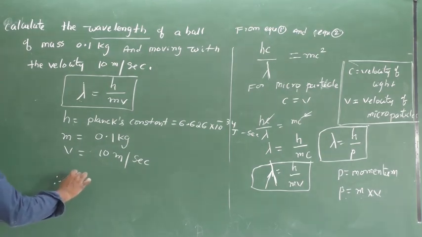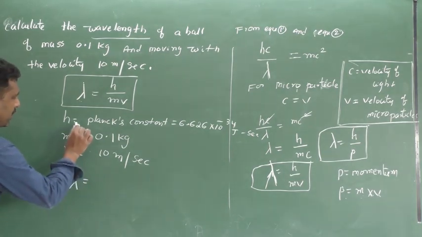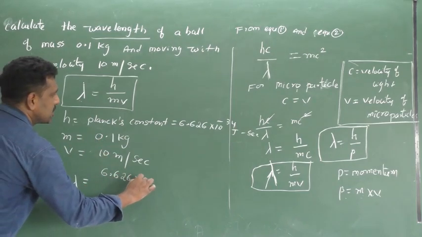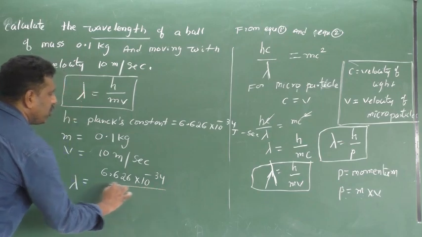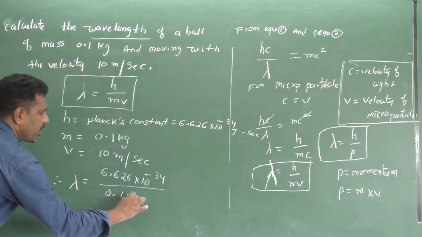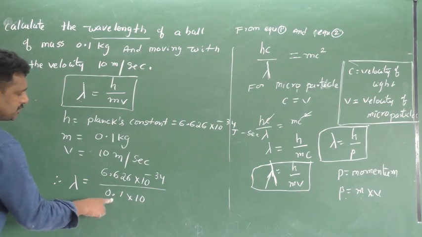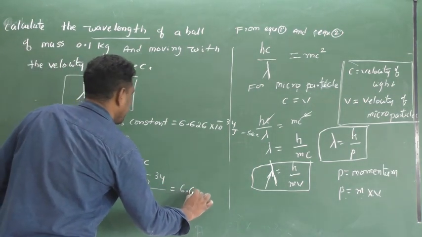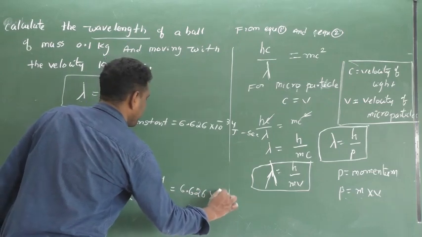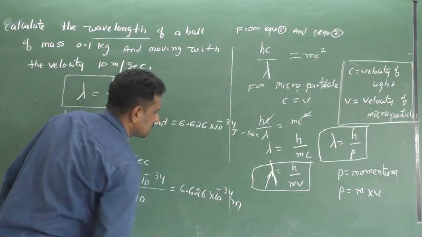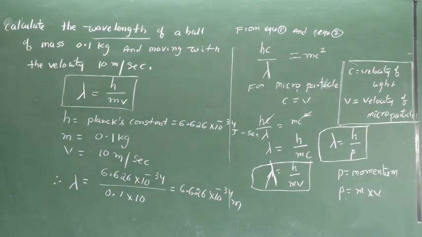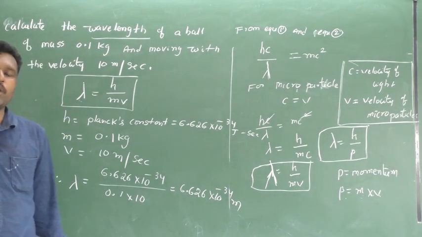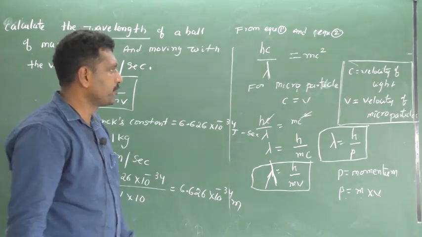Therefore, lambda equal to 6.626 into 10 power minus 34 by 0.1 into 10. 0.1 into 10 is 1, so the value is 6.626 into 10 power minus 34 meters. So this is lambda. So this is about de Broglie's wave theory.